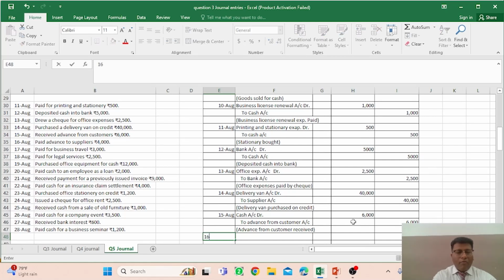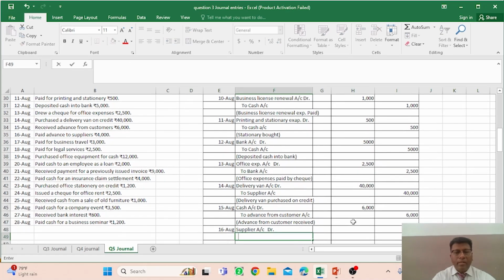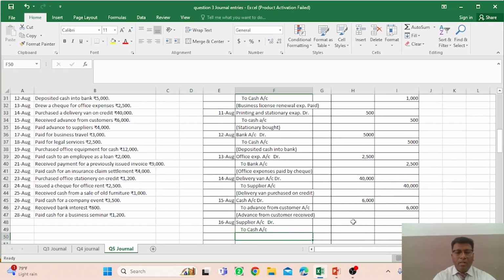And on 16th of August you have to make another transaction, that is, paid advance to supplier. So supplier is the receiver, right? So supplier account debit, and you have to mention to cash account because cash is going out, right?